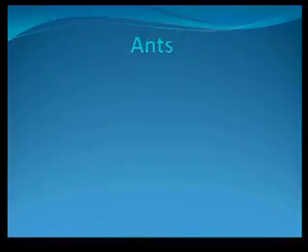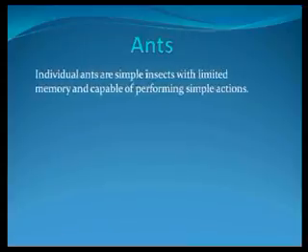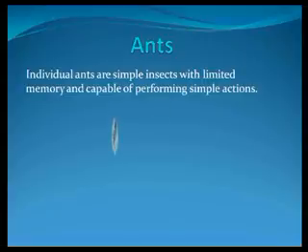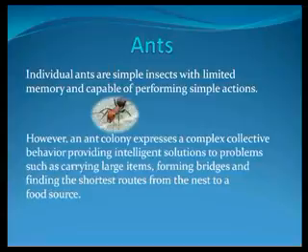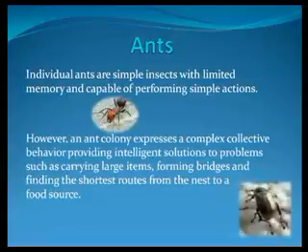Ants. Individual ants are simple insects with limited memory and capable of performing simple actions. However, an ant colony expresses a complex collective behavior providing intelligent solutions to problems such as carrying large items, forming bridges, and finding the shortest routes from the nest to a food source.